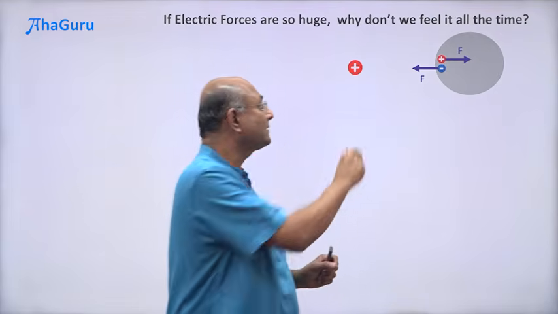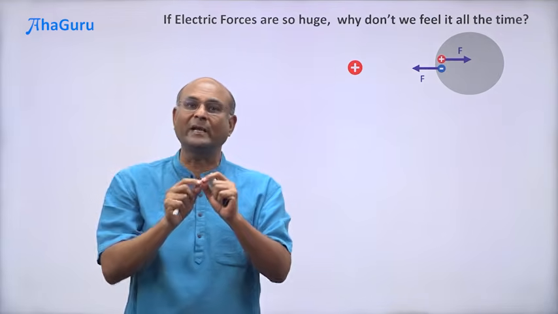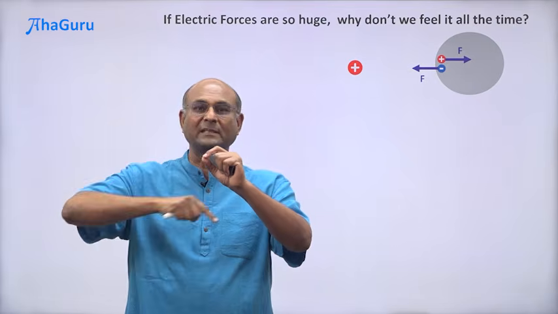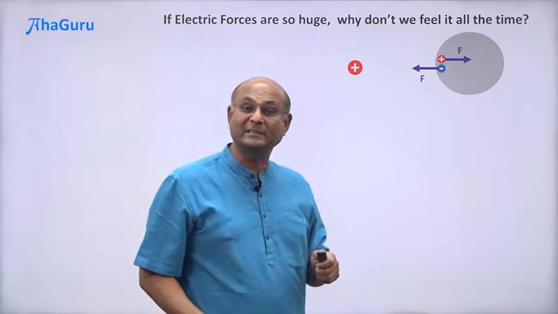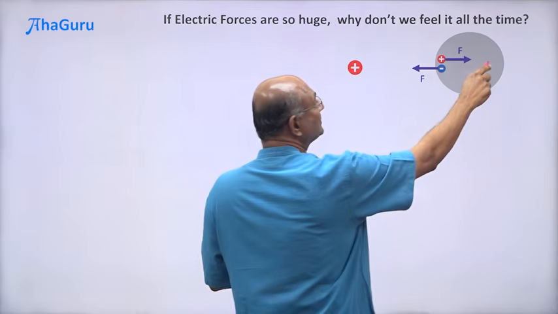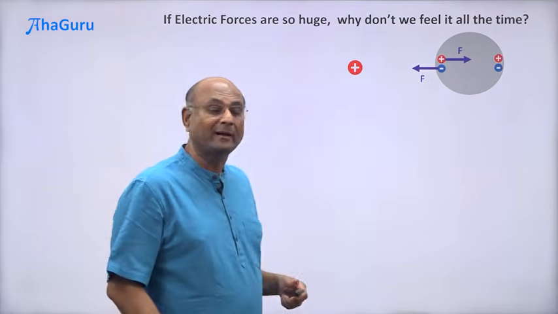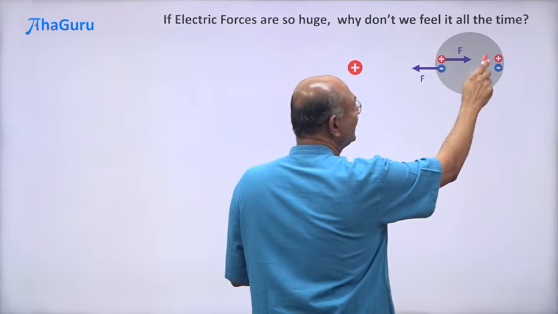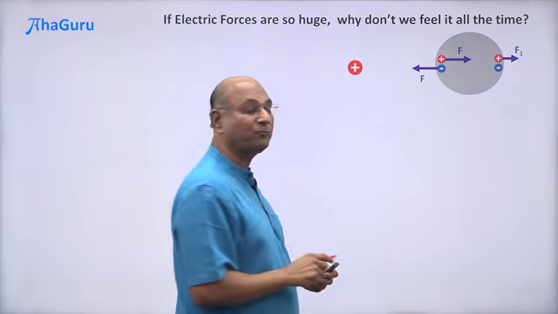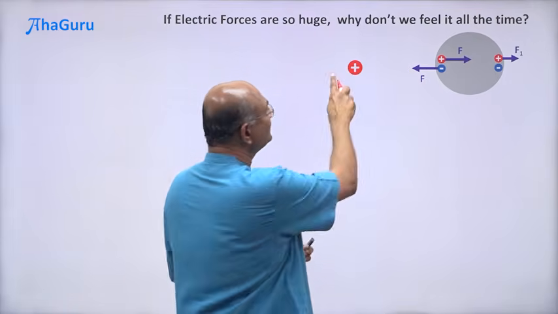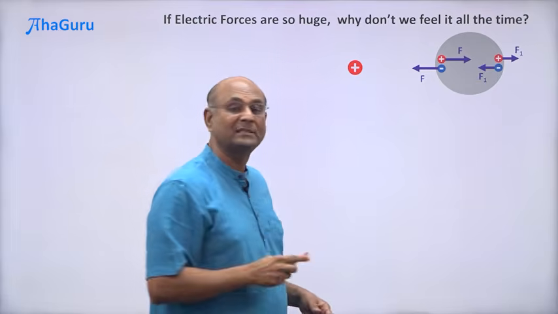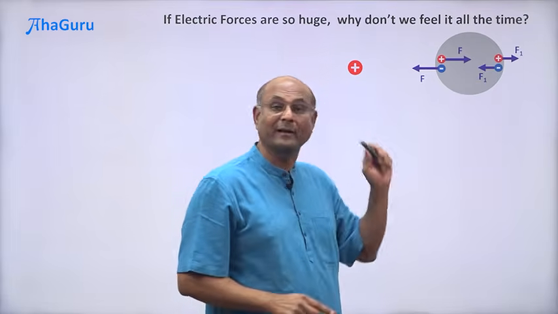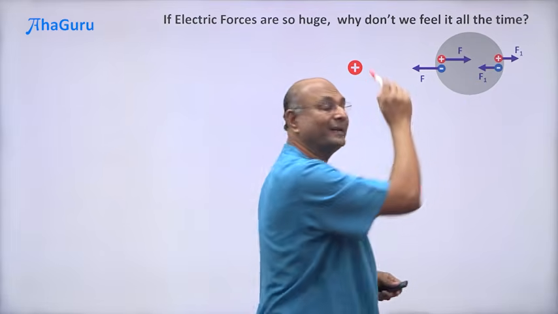At every location where you have a positive charge, imagine the nucleus, the center of the minus charge is also at the same place. So the distances are the same. Suppose I look at plus minus there, this plus is going to push that plus with a different force, F1, smaller force. Why? Because this distance is more, but it is also going to pull on the minus charge with the same force, F1, and you can see that this F1 and F1 will cancel.